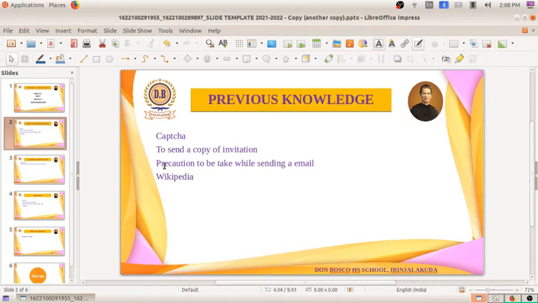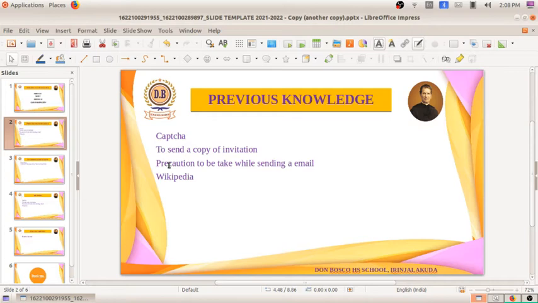And we studied some of the precautions that we have to take while sending an email. Password and username must be strong and unique. We have to change the password at intervals to keep our email safe. After using the Gmail account, we have to sign out.